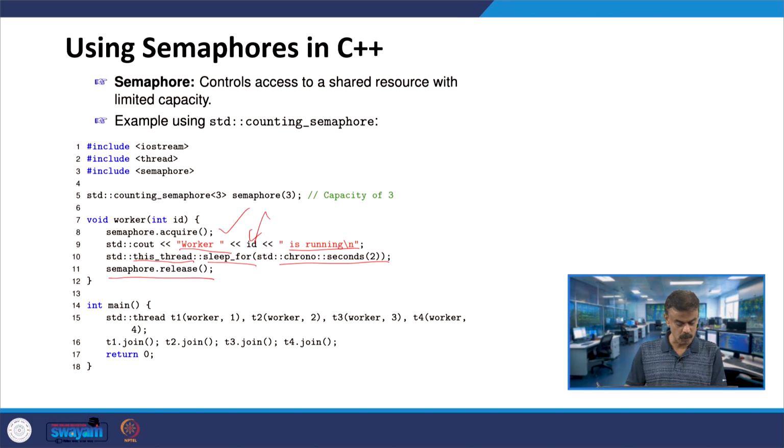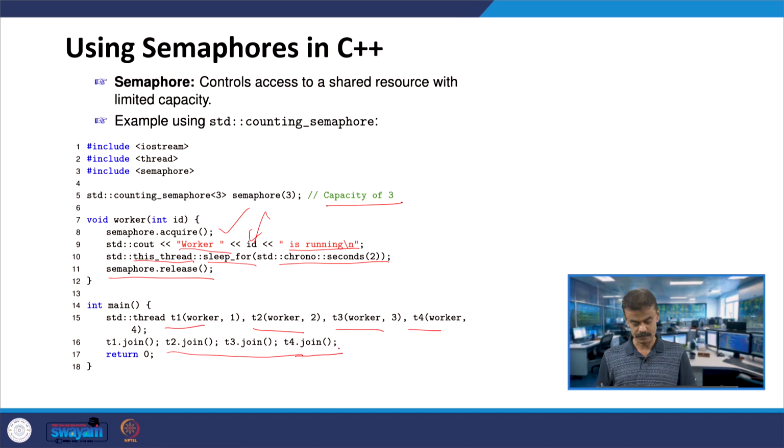Let us go to the main program. In the main program you have 4 threads, but the total capacity is 3. The threads are T1, T2, T3 and T4, each calling the worker function with a different ID. The main thread waits for all worker threads to finish using join. We had seen this example before, if you recall.